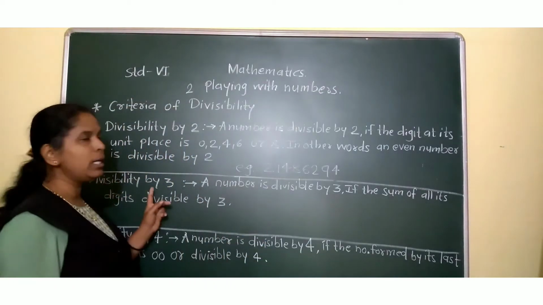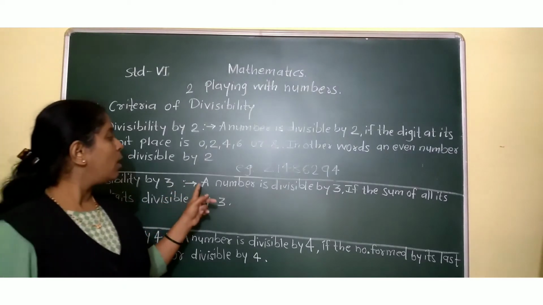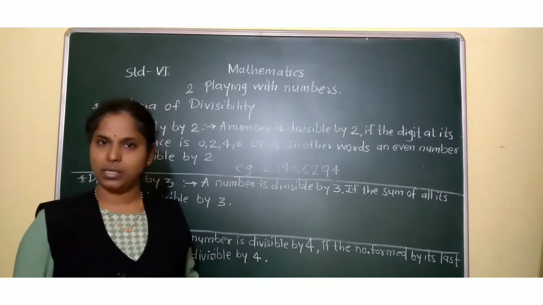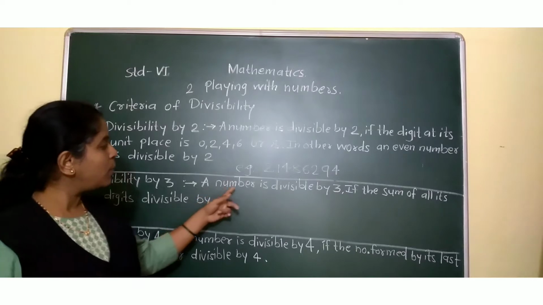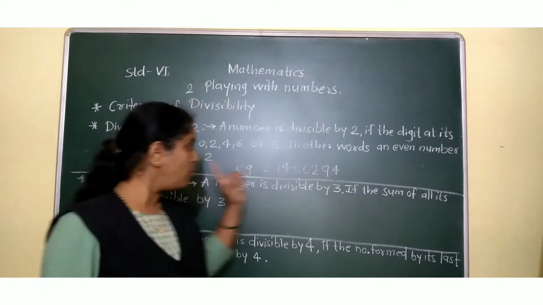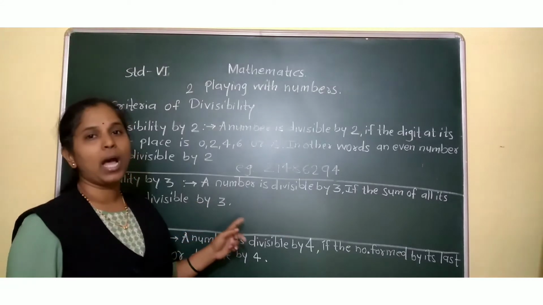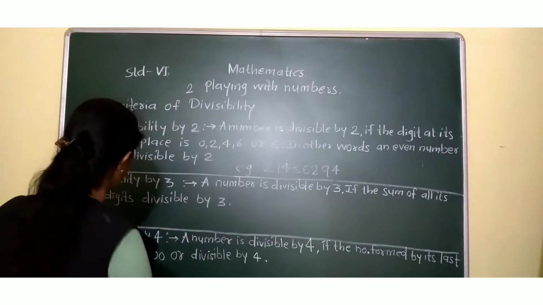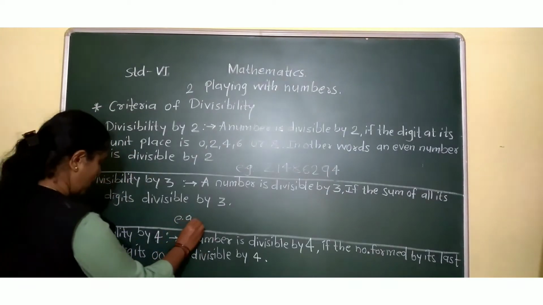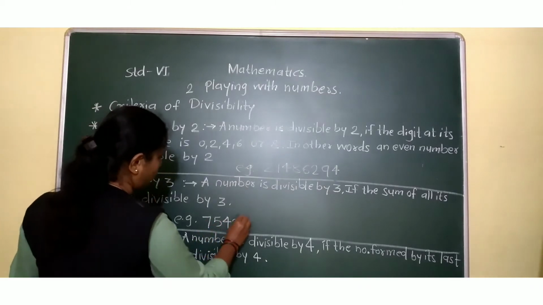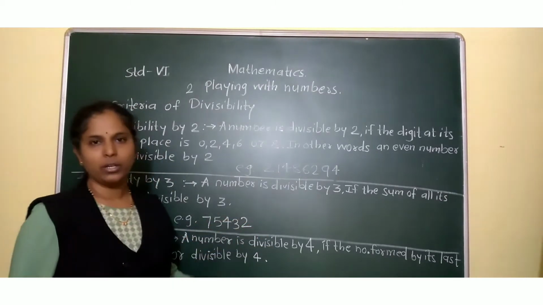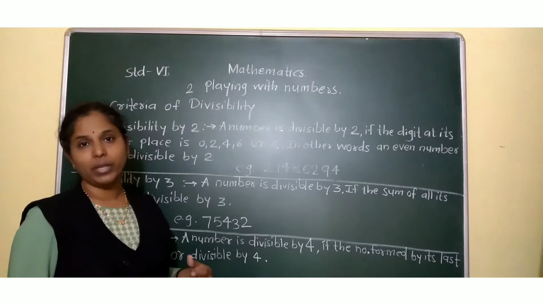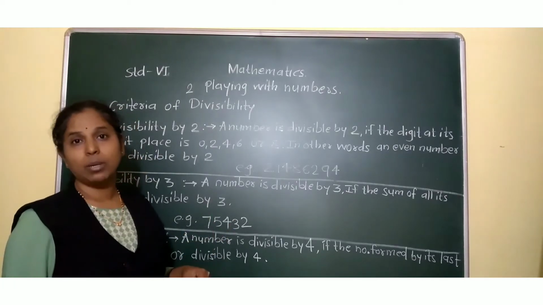Next is divisibility by 3. How can we say whether the given number is divisible by 3 or not? For that, there is another test. A number is divisible by 3 if the sum of all its digits is divisible by 3. For example, if the number is 75,432, we have to say, without doing long division, whether the given number is divisible by 3 or not.